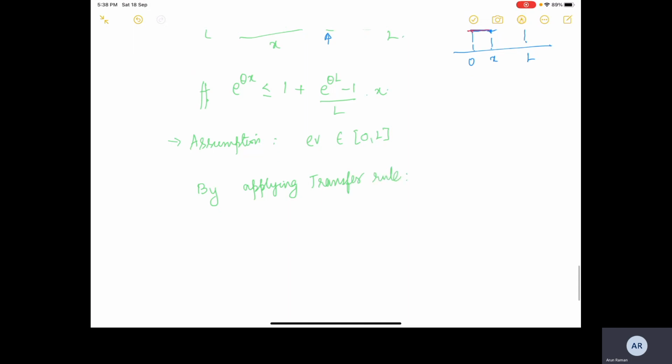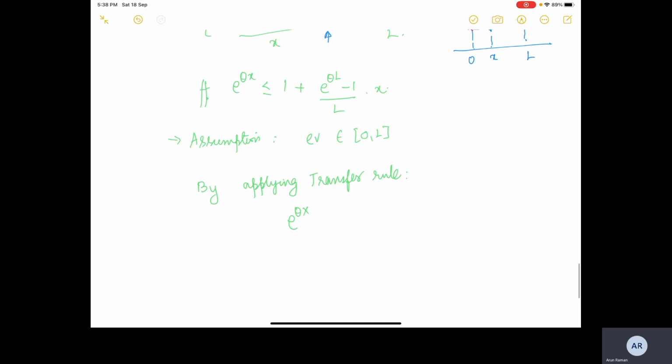Okay, so when we apply the transfer rule, we will see what the transfer rule is, and we will also see the idea of the proof of how to prove it. So we just apply the transfer rule here. We get e raised to the power theta L minus 1 by L into x. Okay. So we just converted the scalar to matrices.